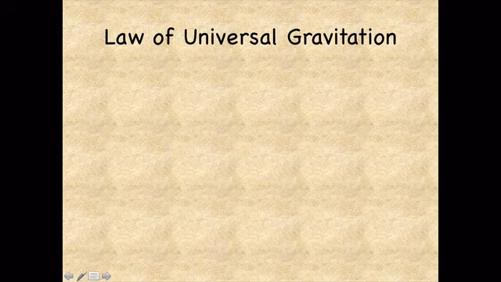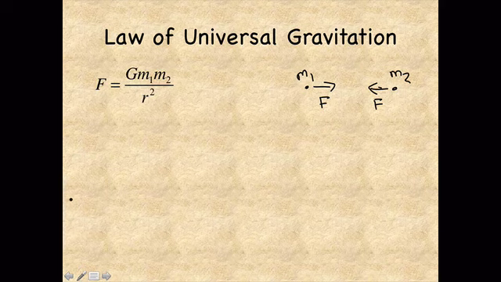So one of Newton's big ideas was that the force that makes things fall on Earth is the same force that makes the planets move around the sun. Any two masses attract each other with equal and opposite forces. I'll draw the masses as dots here, m1, m2, and the forces as arrows, F, F. And the law of universal gravitation tells us that these two masses attract each other with equal and opposite forces, and it also tells us the magnitude of the force, which is G m1 m2 over r squared.